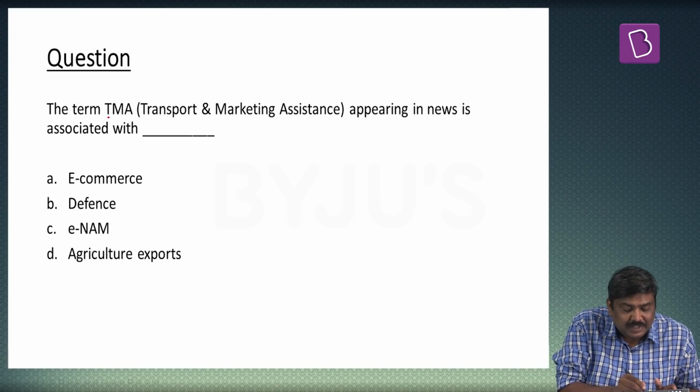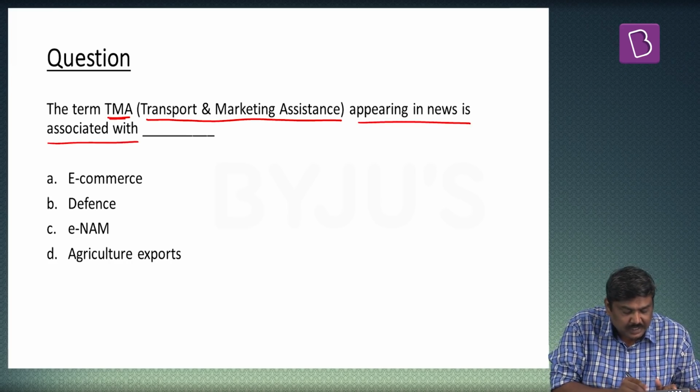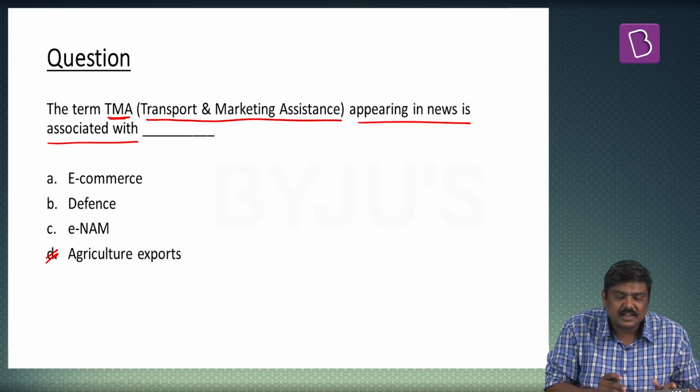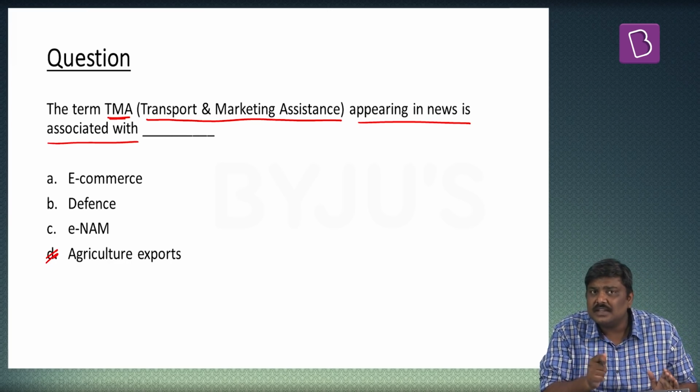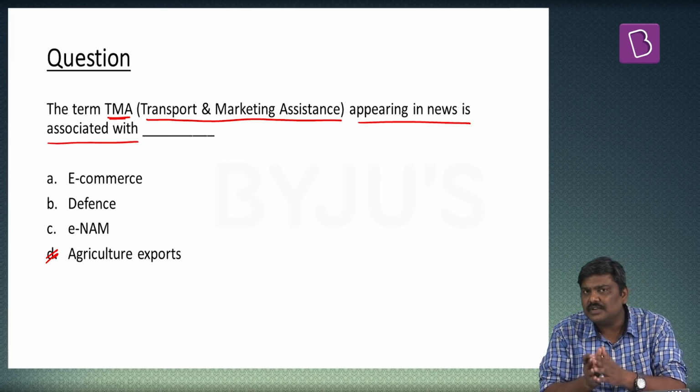Question number 3, the term TMA, Transfer and Marketing Assistance, appearing in the news is associated with agriculture exports. So these are some of the very important articles as well as the questions related to these particular articles for a period from 1st of April to 7th of April 2019.